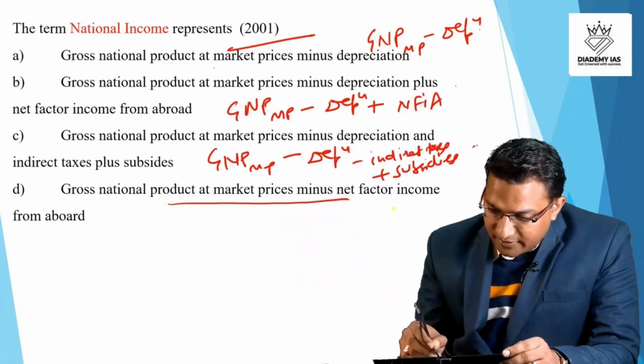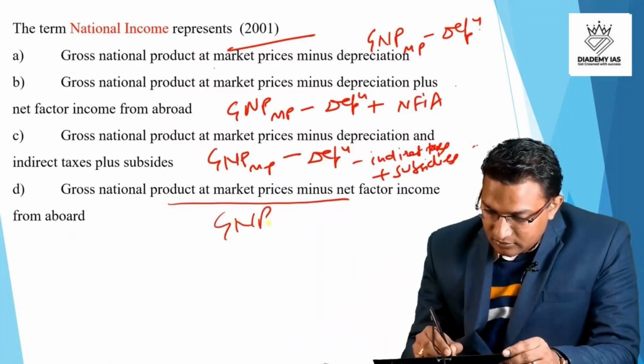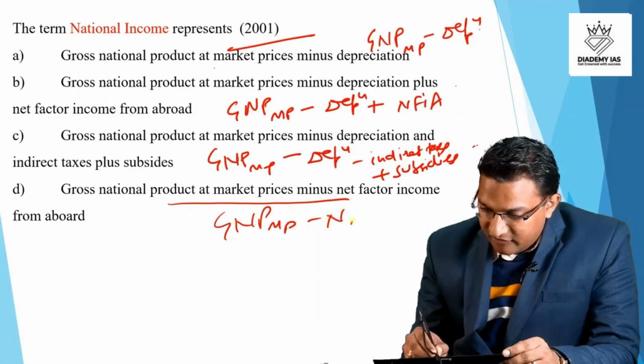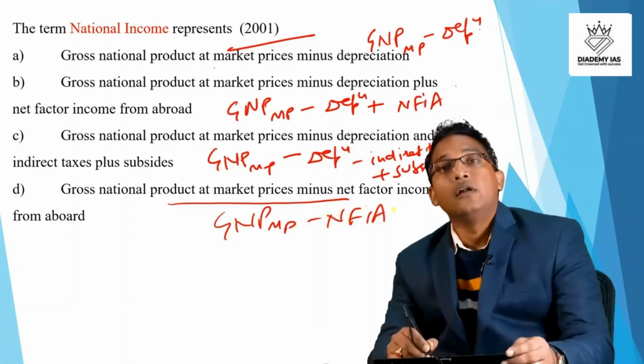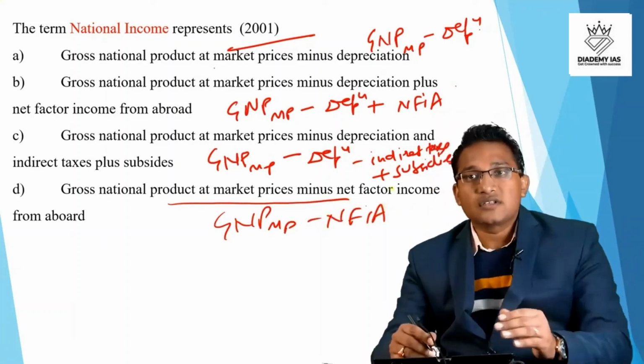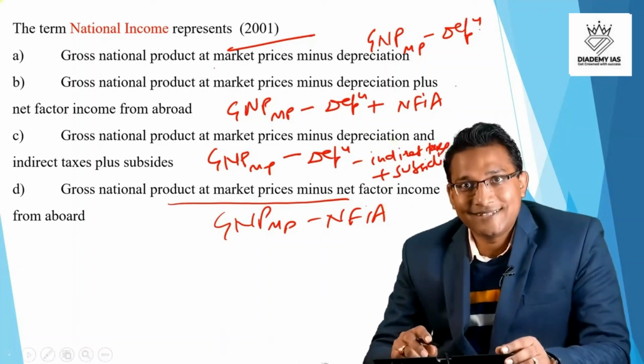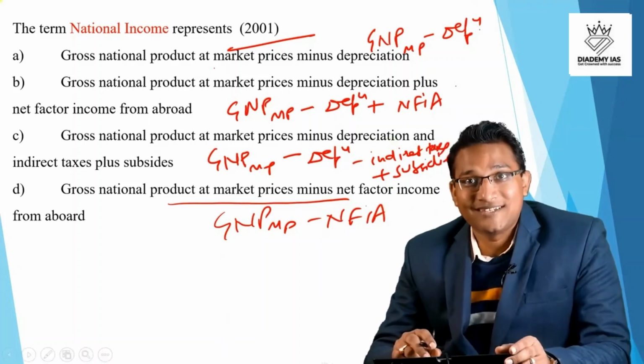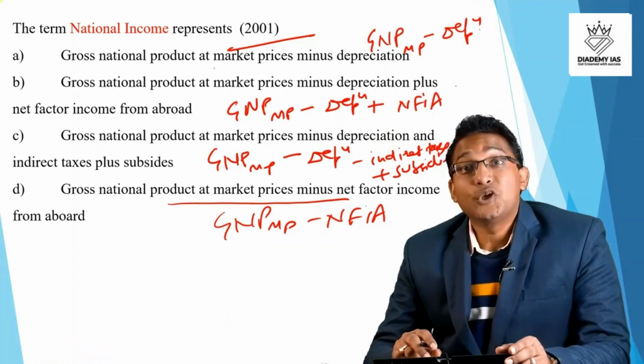So GNP at market price minus NFIA. Friends, all the options are very close and this question is really conceptual.